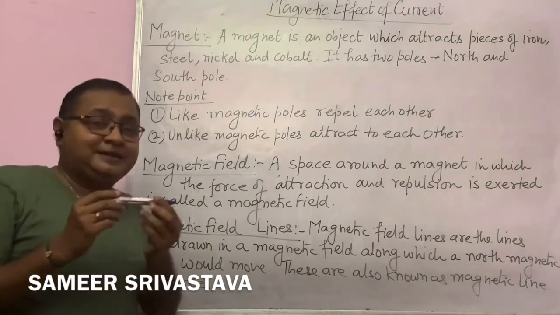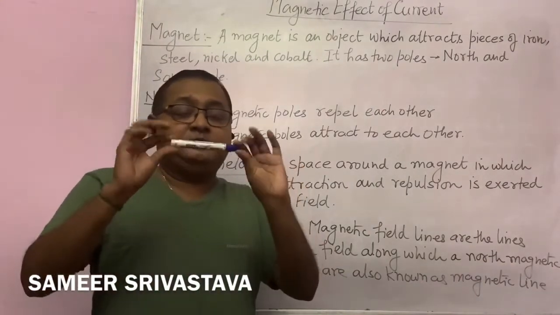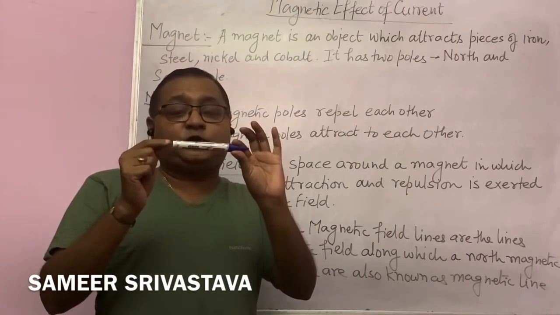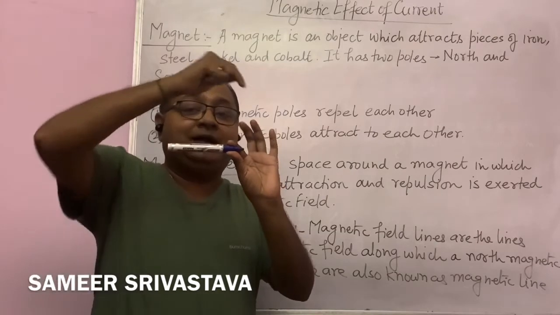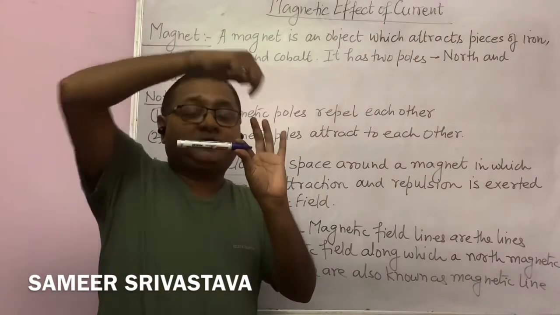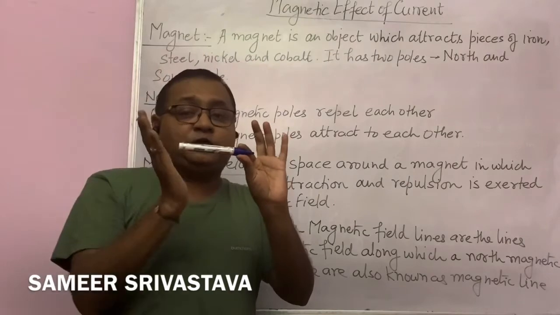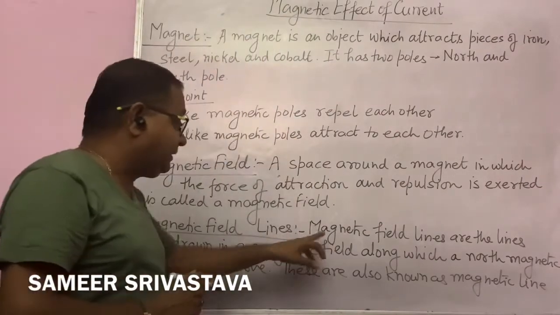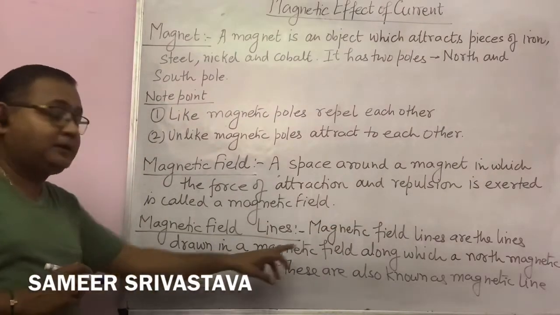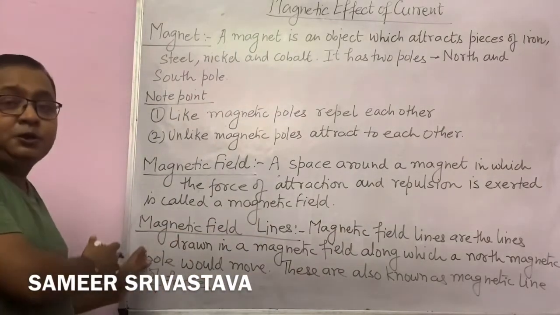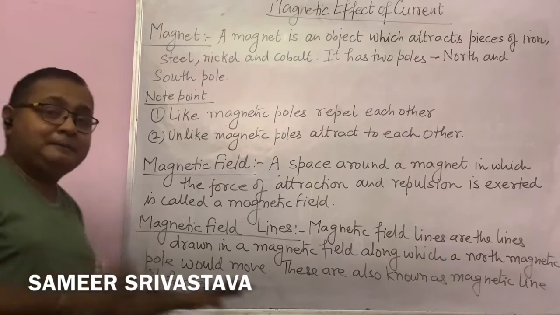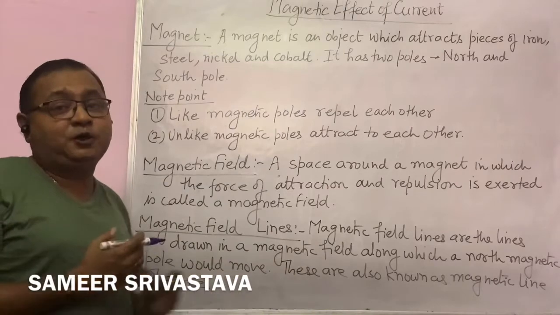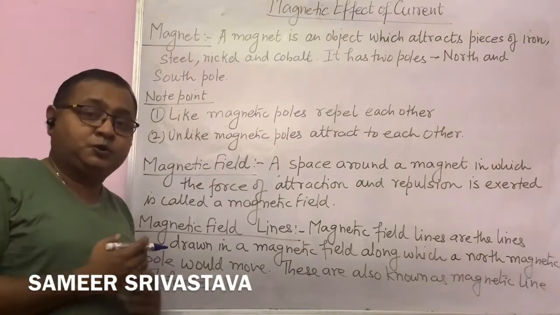Okay, so what are magnetic field lines? Always remember, if there is a magnet, there are magnetic field lines, and they are always generated from the north pole and terminate at the south pole, right? Magnetic field lines are the lines drawn to show the path along which a north pole would move. Magnetic field lines are also called magnetic lines of force. So please note this down in your notes copy.